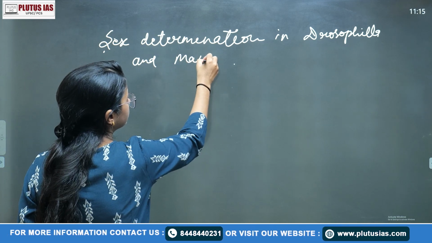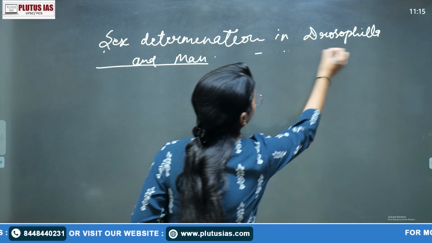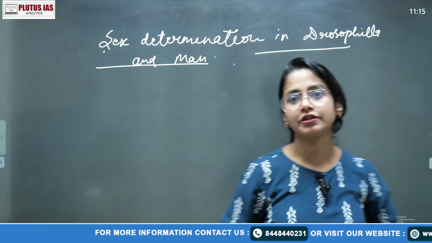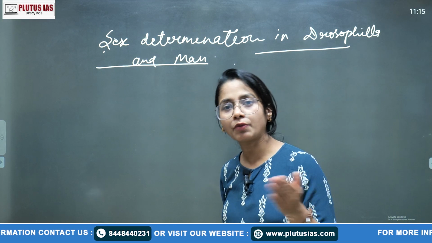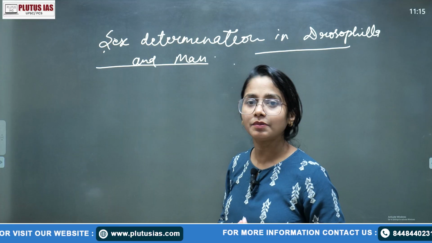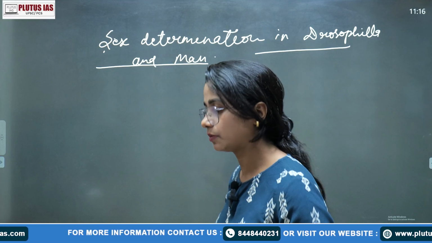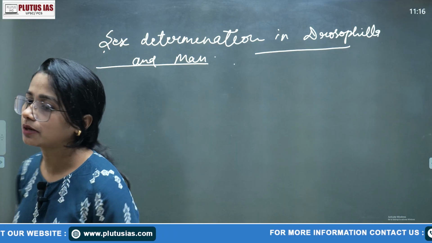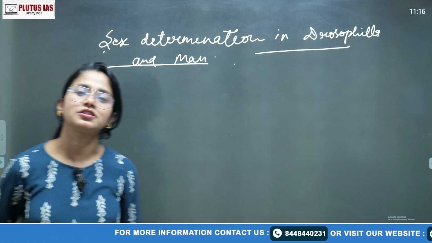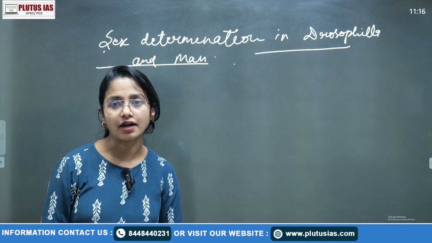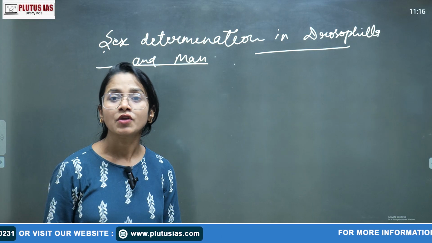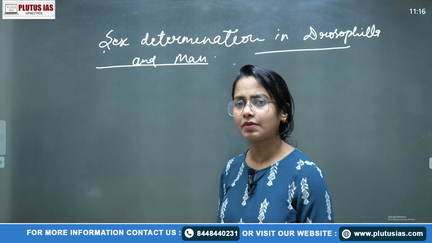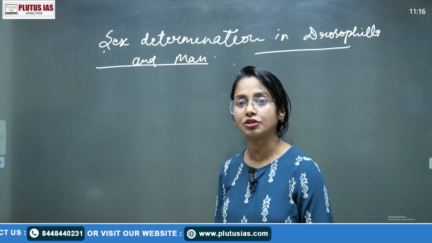We have started this topic part-wise. As we have done the replication process in parts 1, 2, 3, similarly we will do the sex determination process. We have already talked in the first section that there are mainly four types of sex determination. We started with the first type, the chromosomal basis theory of sex determination. The second is the genic balance theory, then the molecular basis, then the gene theory.